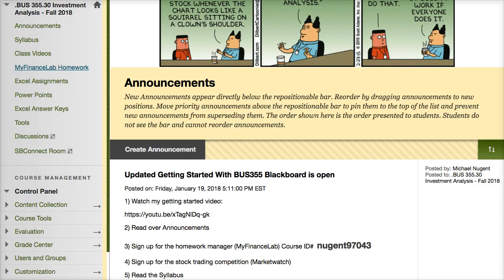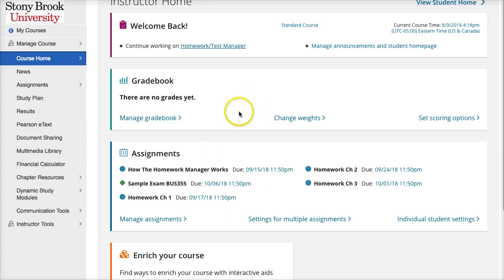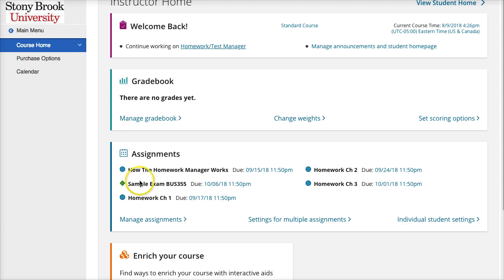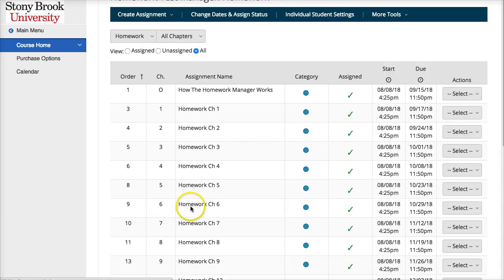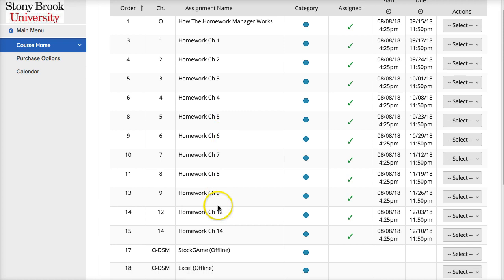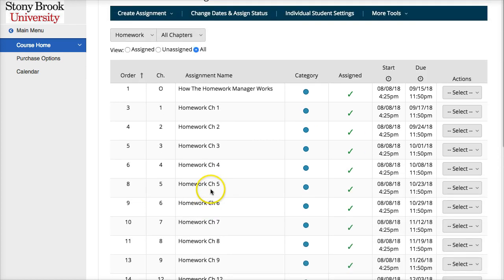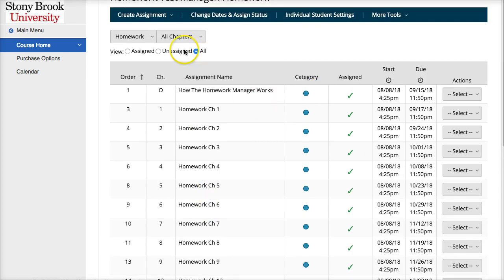Okay, so once you have the homework manager set up, you will have a course homepage, and in here you can check your grade book and manage your grade. You can see your assignments under assignments. It'll give you some ideas of what's due, and here it will give you a full listing of all the homework assignments and their due dates.